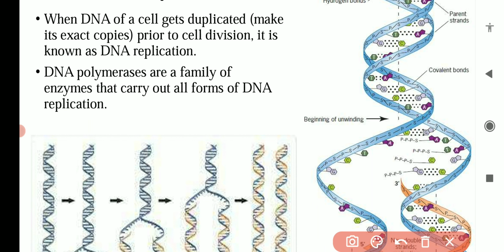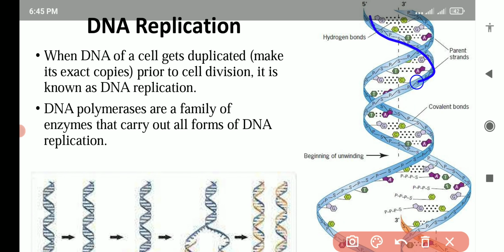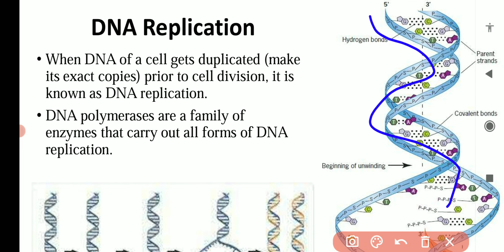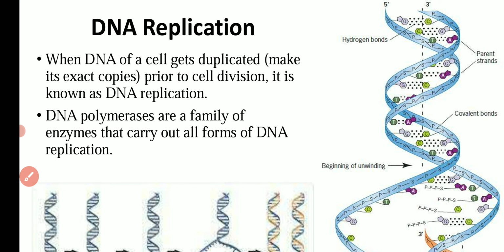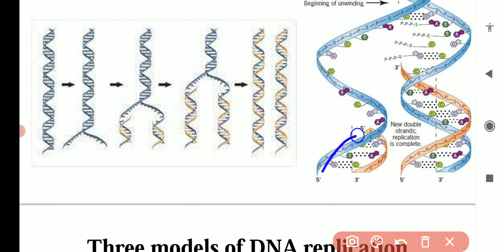So likewise here in this image, you can see that this is a single DNA molecule, and you know that DNA is a double stranded molecule. Okay, here you can see it is a double stranded DNA molecule, and at the time of cell division, what occurs? This DNA molecule starts opening up.